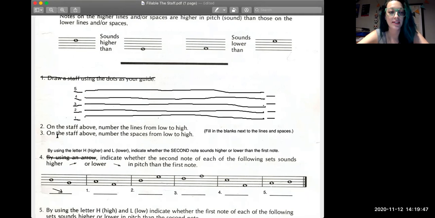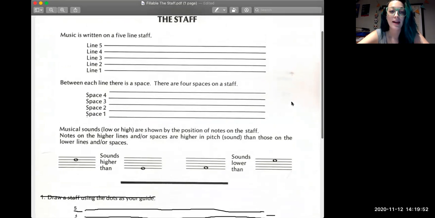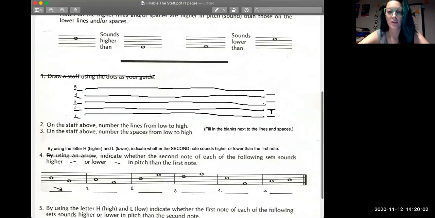Then for question number 3, it says, on the staff above, number the spaces from low to high. So back up at the top of the worksheet, it said that we also number the spaces from the bottom to the top. So the lowest space is called space number 1. So if you look back at my worksheet, this first space, we're going to number on the right-hand side of the page. That first space that's the lowest is going to be space number 1. Then above that, space number 2, then 3 and 4. So I'll give you a second to number those spaces on your worksheet as well.